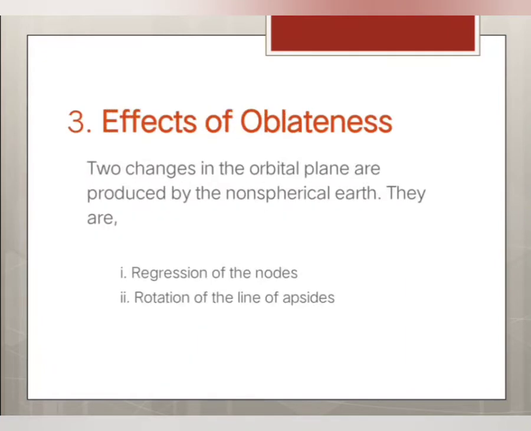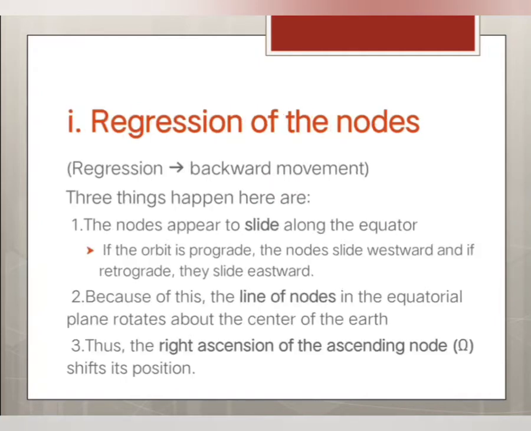So due to the effect of this oblateness, two changes occur in the orbital plane. These effects are produced by the non-spherical earth. What are they? Number one is regression of the nodes, and the second one is rotation of the line of apsides. Let's see one by one.